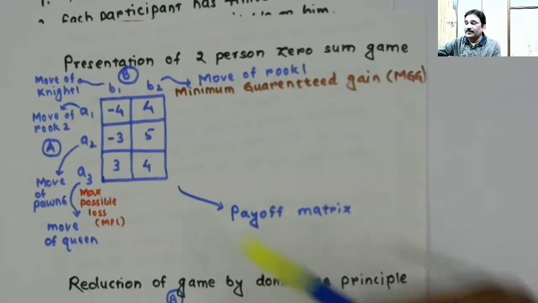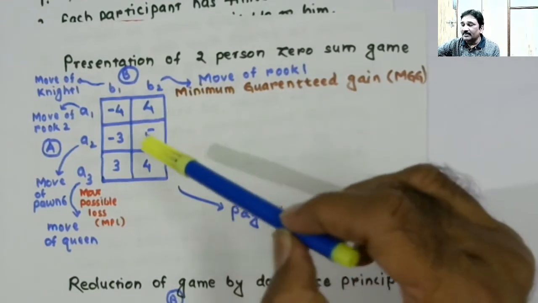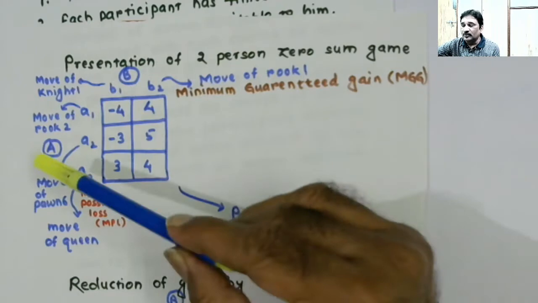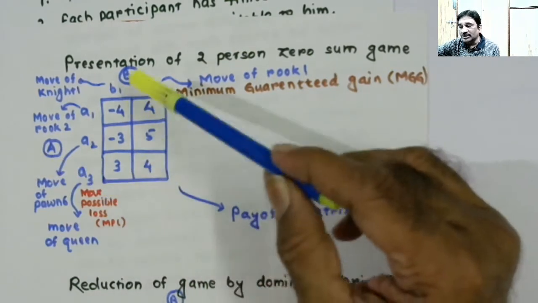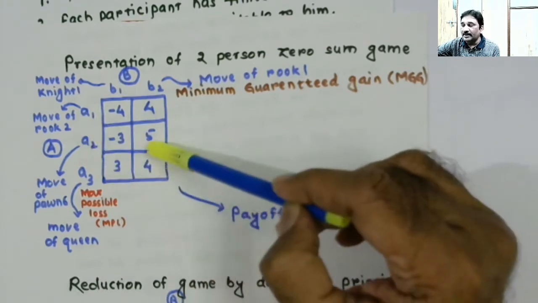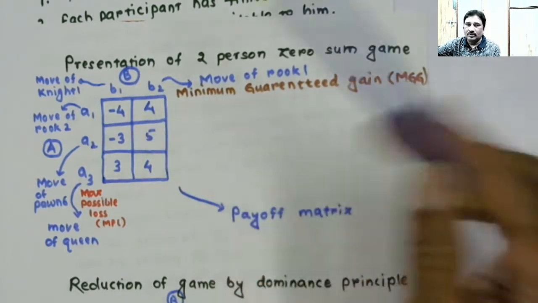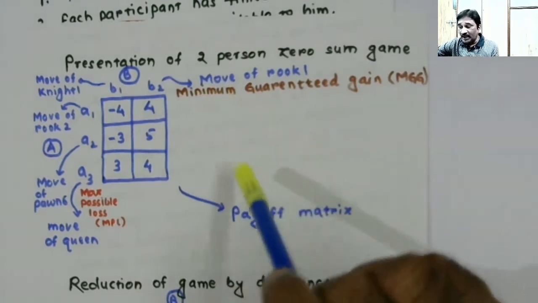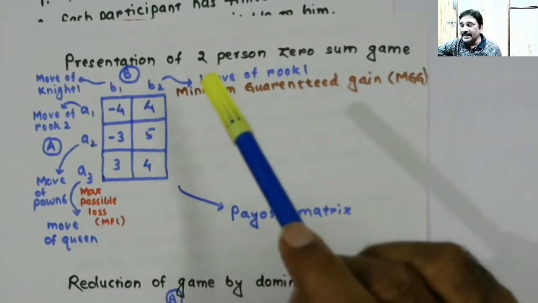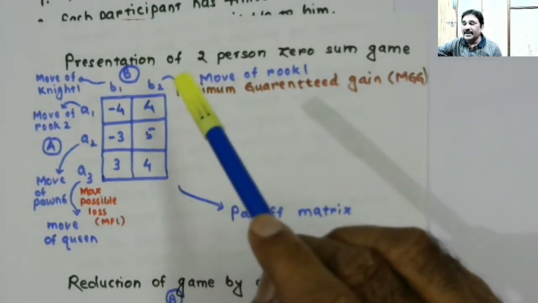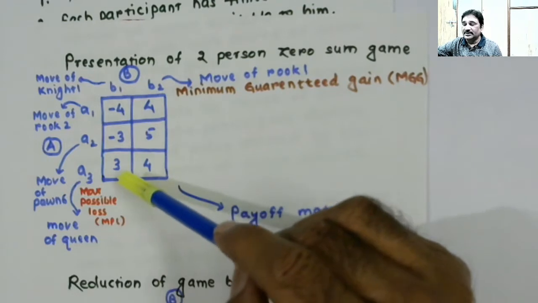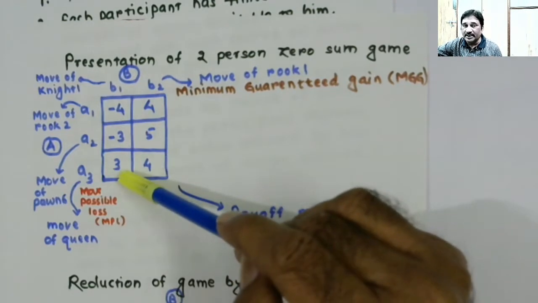So for example, if you once again come to this value, it can be referred to as the gain to player A or loss to player B if A plays A2 and B plays B2. If I ask you what is the gain to player A if player A plays A3 and B plays B1, then your answer should be 3.